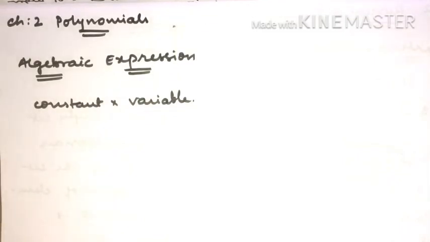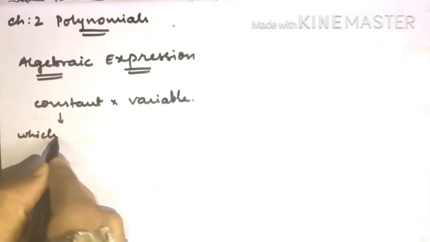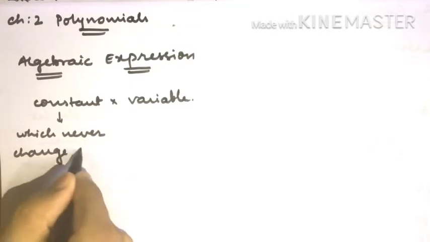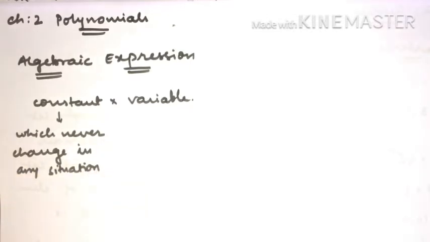Constant is such a kind of thing which never changes in any situation. That means if we have a certain situation, in that situation your constant will never change.